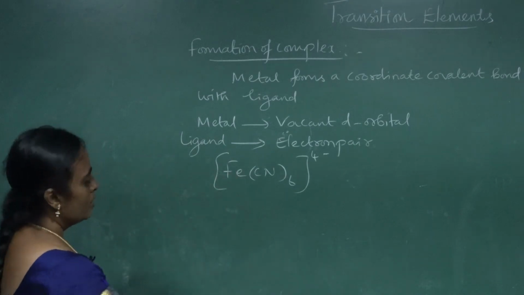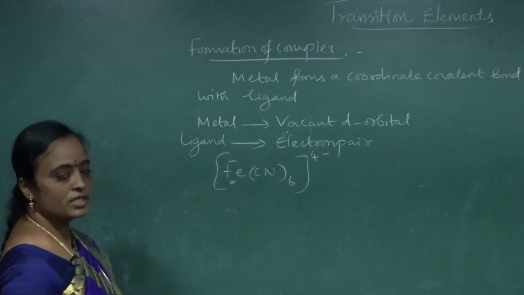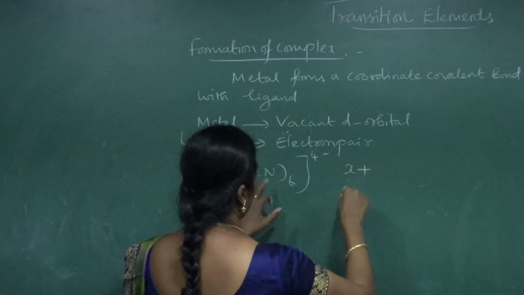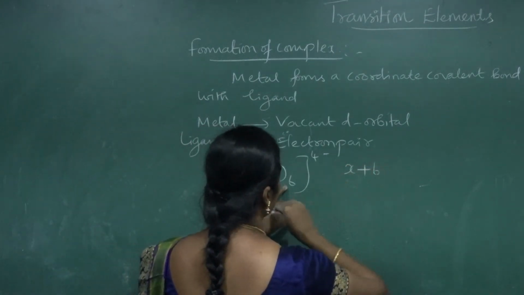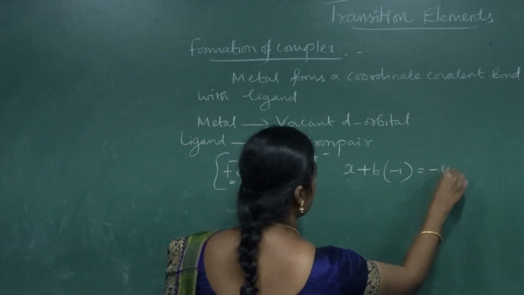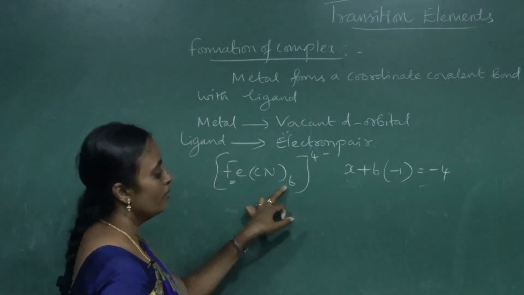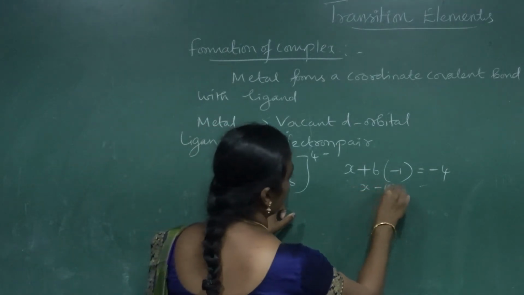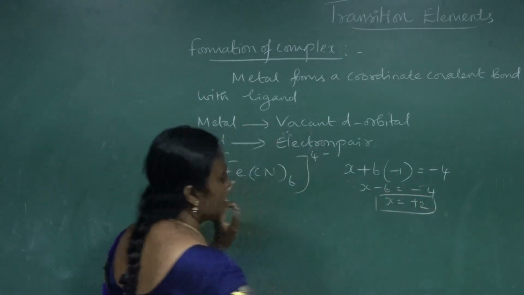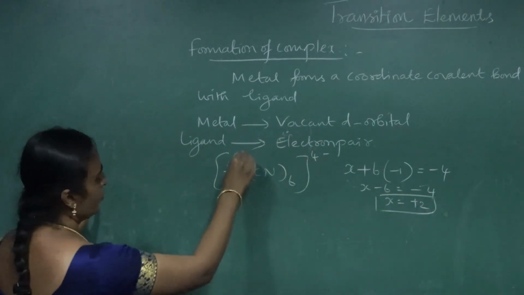with the metal. Okay. So first find out the oxidation state of the metal. So for the oxidation state of the metal, you take X plus the coordination number, here 6 cyanides. One cyanide contributes -1, and the charge on the complex will be -4. So finally you get X minus 6 equals -4, X is equal to +2. So the ion is in the oxidation state of +2.